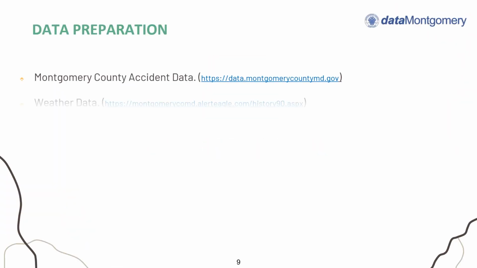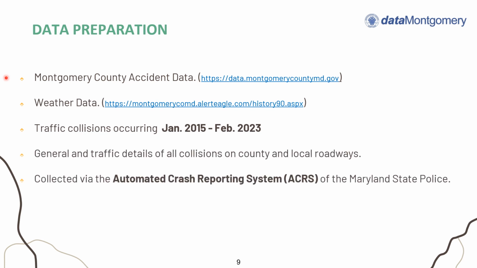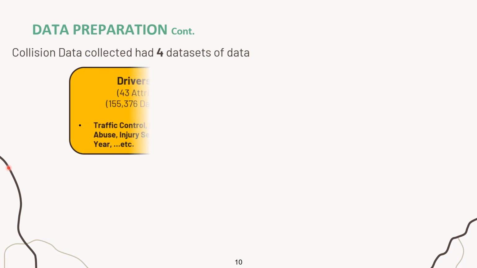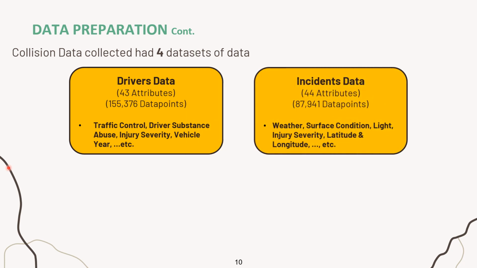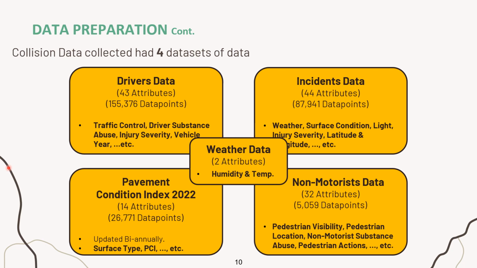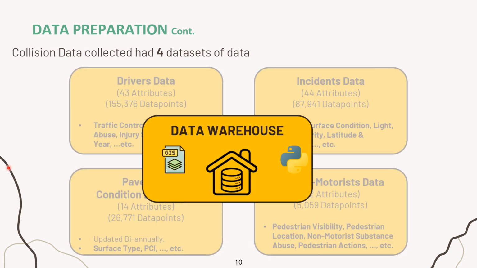To capture this objective, the accident data from January 2015 to February 2023, containing detailed traffic information of collisions in the county, was gathered from an open data source. This data was collected using the automated crash reporting system of Maryland State. The collected data had 4 datasets including driver, incidents, non-motorist, and pavement, plus weather conditions as an external dataset. So the warehouse was created based on these datasets. We also utilized GIS libraries in Python to merge the pavement dataset with other datasets.